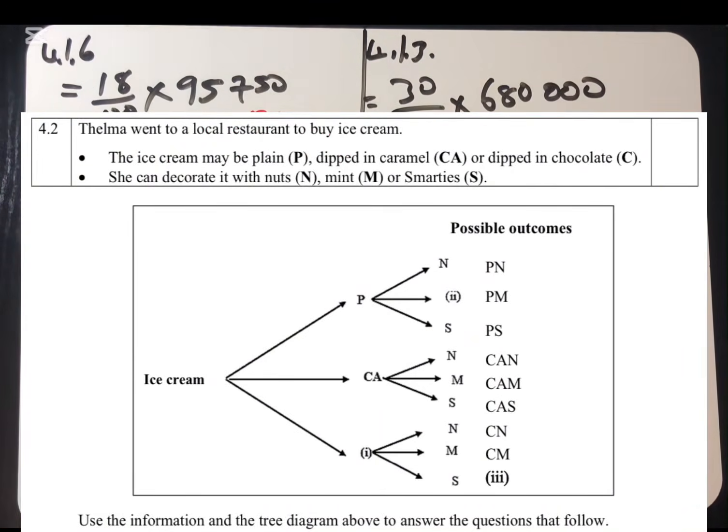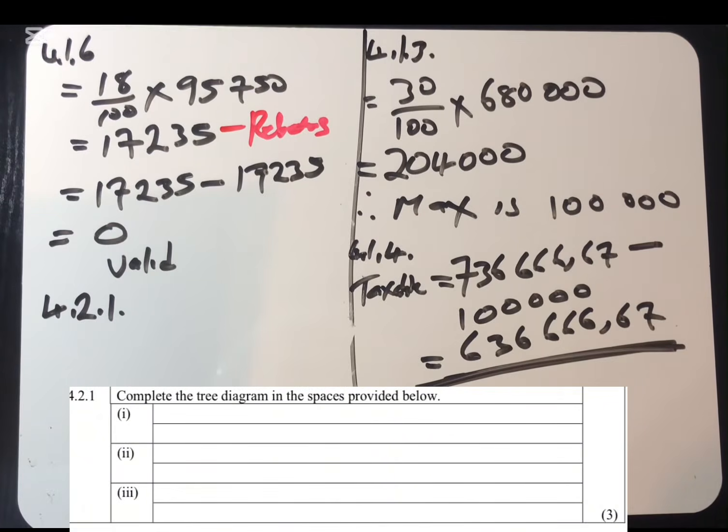4.2.1. Thelma went to a local restaurant to buy ice cream. The ice cream may be plain, dipped in caramel, or dipped in chocolate. She can decorate with nuts, meat, and smoothies. Then we have this tree diagram here with the possible outcomes. Complete the 3 diagrams in the spaces provided below.